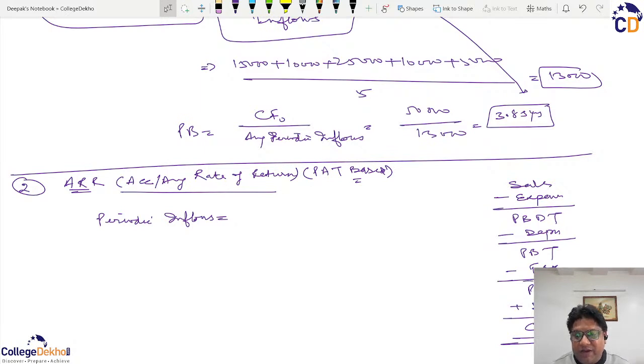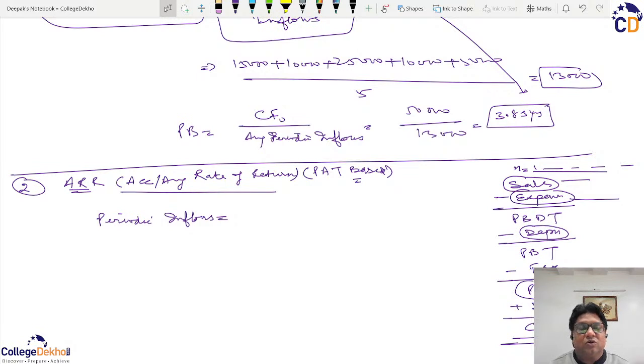So here I am clearly writing that this is a PAT based technique, and these PATs, because they will be for a number of years, N1, N2, N3, normally the yearly sales can be different, expenditures can be different, and if they are not, they are presumed to be the same. Then it depends on the depreciation, whether it is the straight line method or the WDV method.